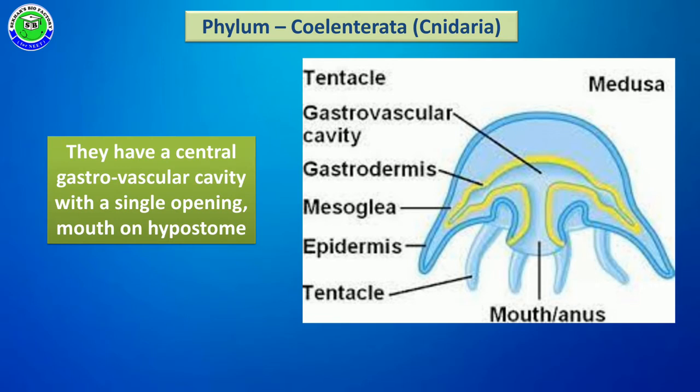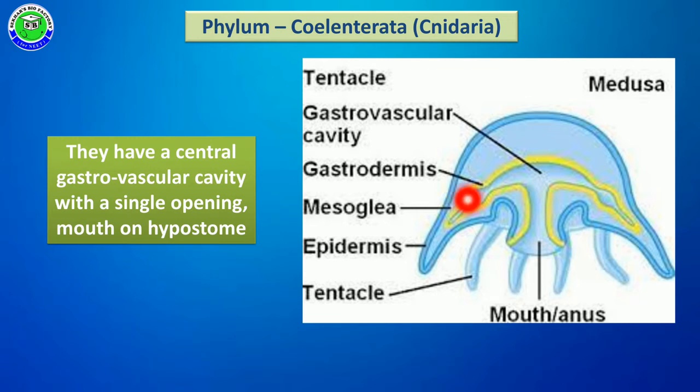Along with this, the body consists of a central gastrovascular cavity. This cavity performs the digestion function along with the circulation function, so it is named the gastrovascular cavity. Due to having this gastrovascular cavity, these members are named coelenterates.